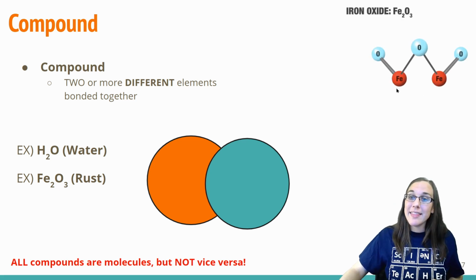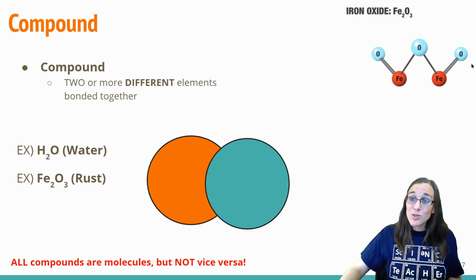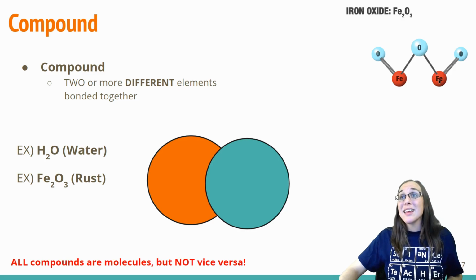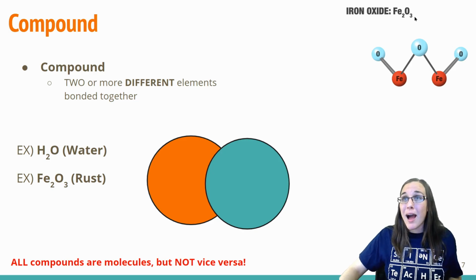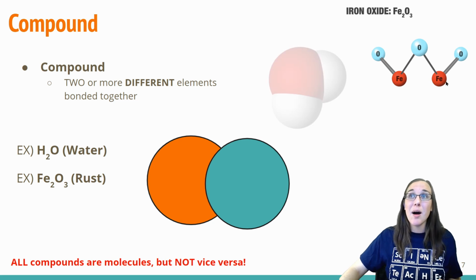So check it out. If you look at the iron oxide above my head, you can see that there are 2 irons, 2 Fe's, and 3 O's, 3 oxygens. So if we pair those all together, notice that there's these little stick things between them. Those are representing the bonds that are holding them together. When we have those bonds holding them together, then we end up with a compound. They are different atoms bonded together, a compound.